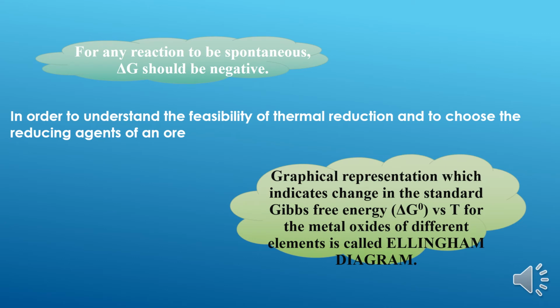Ellingham diagrams or Ellingham plots are graphical representations which indicate the change in the standard free energy change, nothing but delta G naught, versus temperature for the metal oxides of different elements. So what are Ellingham diagrams? Ellingham diagrams are the graphical representation which indicates the standard free energy change versus temperature for particular metal oxides. Now let us study in detail about the Ellingham diagram.